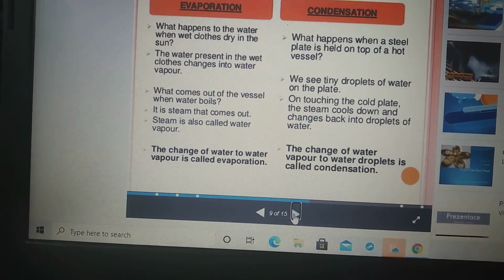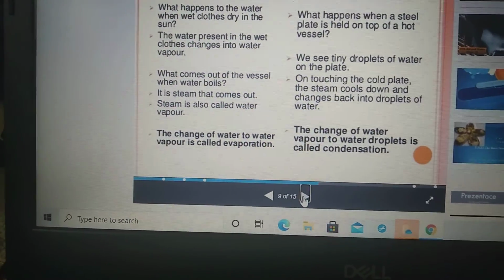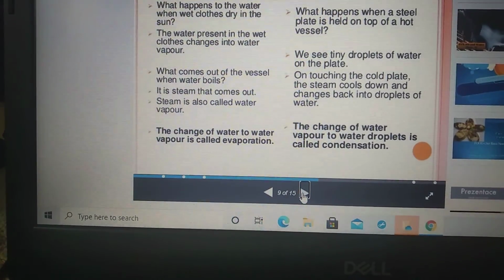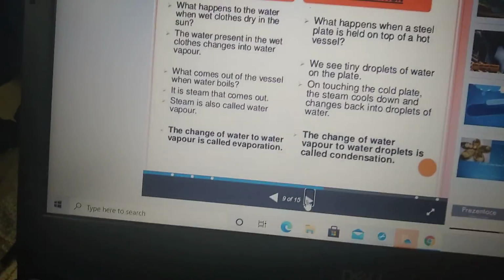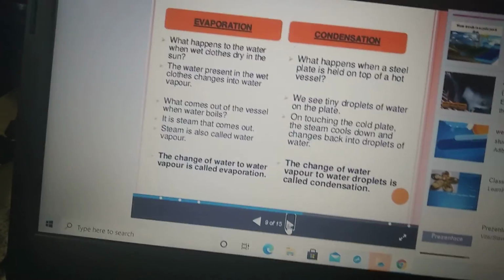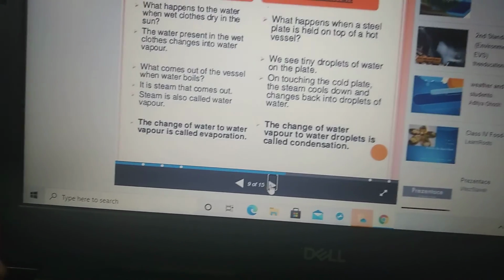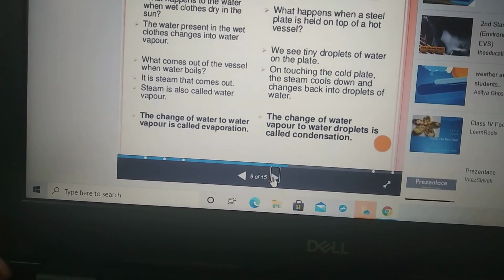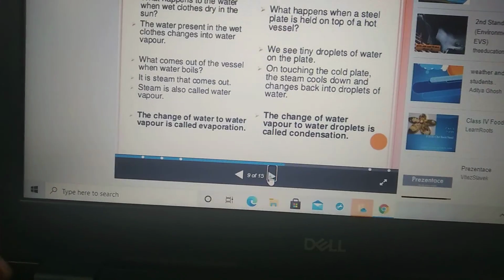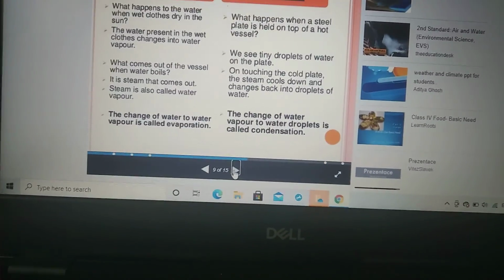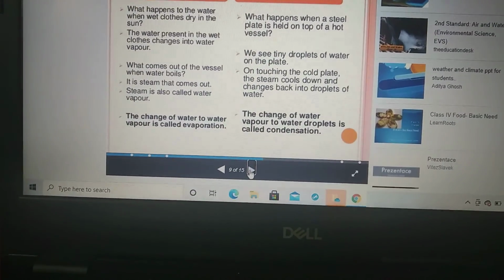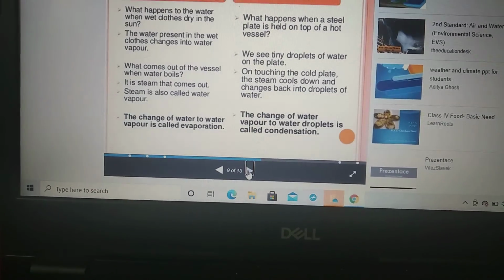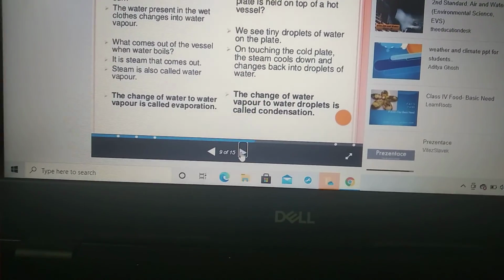The water vapor rises in the sky. So see here, water present in the wet clothes also changes into water vapor, isn't it? We will wash the clothes and put them in the balcony. After some time, what will you observe? You will see dry clothes. So that means water present in the wet clothes changes into water vapor. That is why they put the question: what happens to the water when wet clothes dry in the sun?